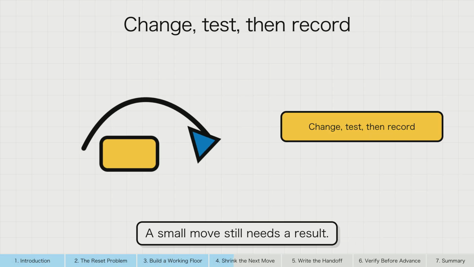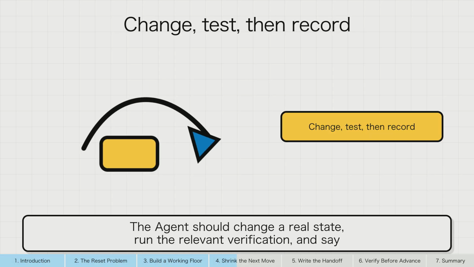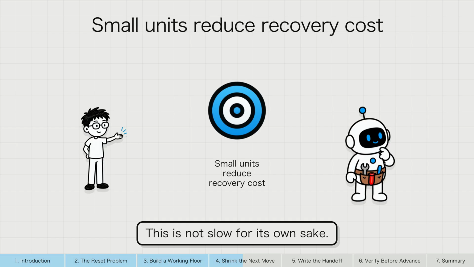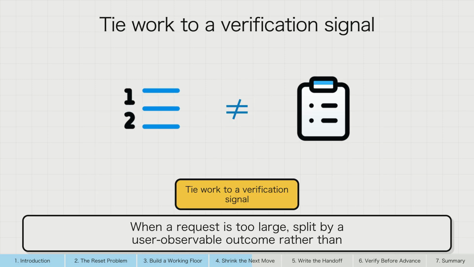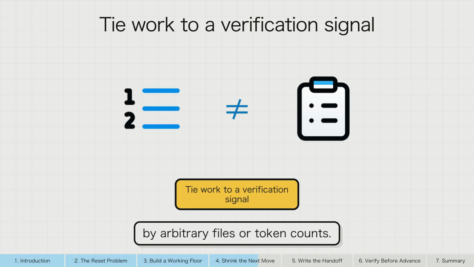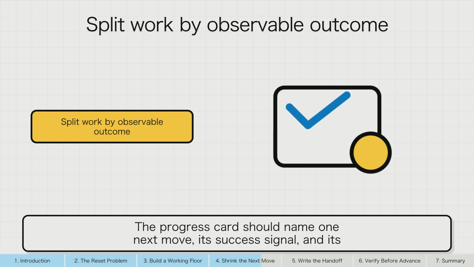A small move still needs a result. The agent should change a real state, run the relevant verification, and say what that verification did and did not prove. This is not slow for its own sake. Small completed units avoid the expensive recovery work caused by abandoned half implementations. When a request is too large, split by a user observable outcome rather than by arbitrary files or token counts. The progress card should name one next move, its success signal, and its stop condition.